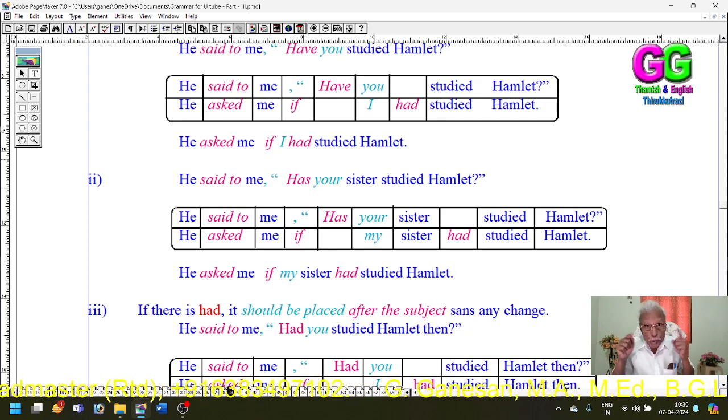He said to me, "Has your sister studied Hamlet?" He asked me if my sister had studied Hamlet.